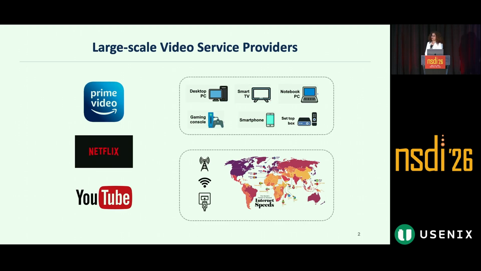Large-scale video service providers deliver video to a diverse user base spanning heterogeneous devices and heterogeneous network conditions. They spend millions of dollars to tune their video delivery pipeline to enable good QoE for all users. We present a first large-scale study of tuning video playback systems across these heterogeneous devices and network conditions, and the challenges associated with it.